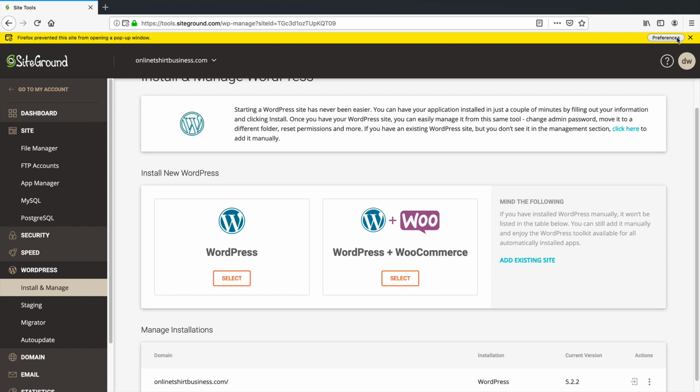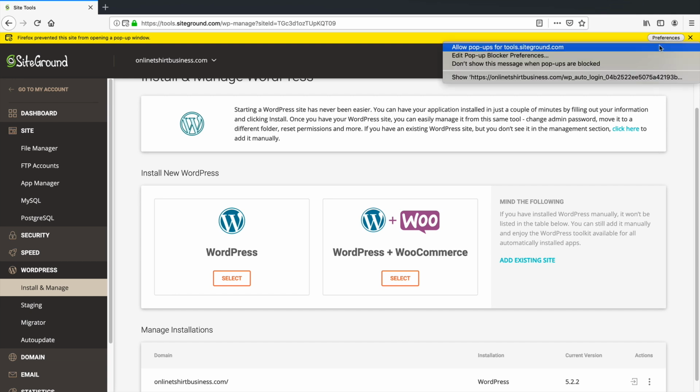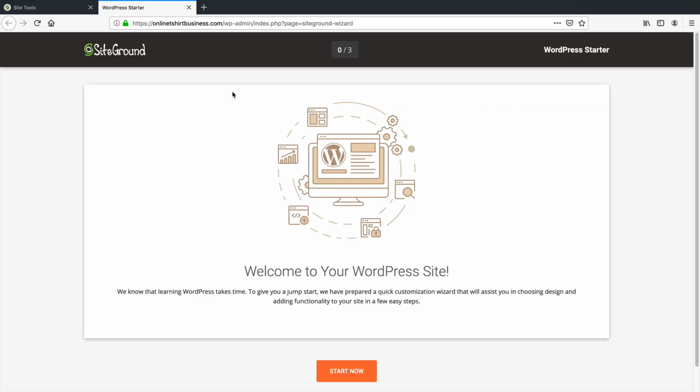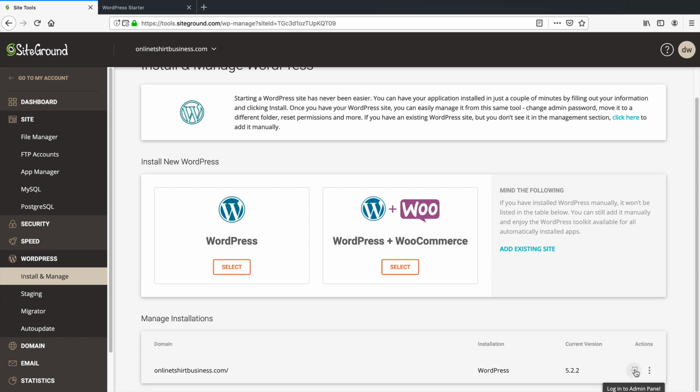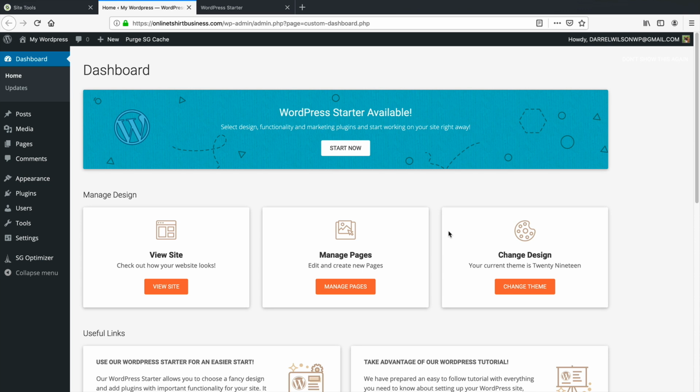Give me 1 second. If you have pop-ups disabled, just make sure that it allows that. So I'm gonna fix this really quick. Okay, so I allowed pop-ups. You guys just saw that. So go back over here and just click on Log into Admin Panel. And it's going to log me into my website.